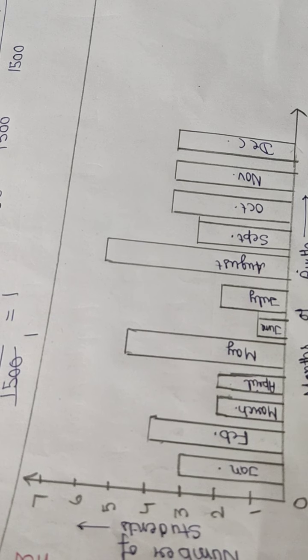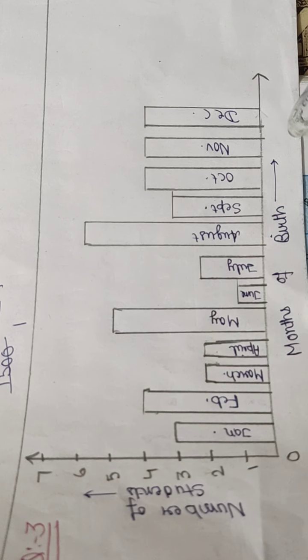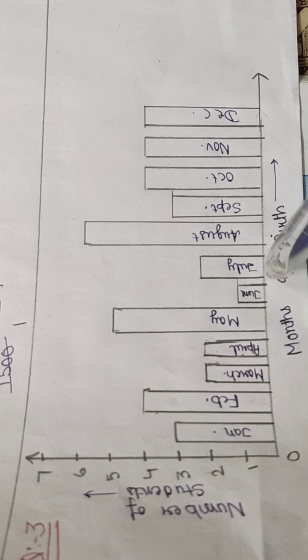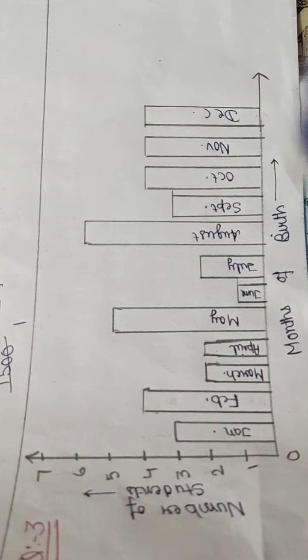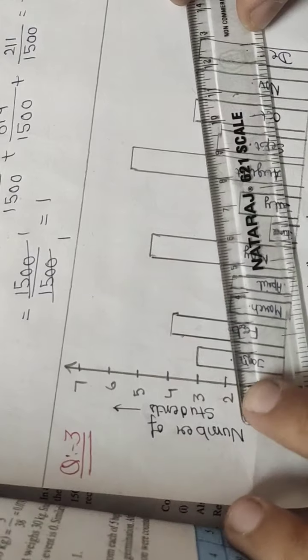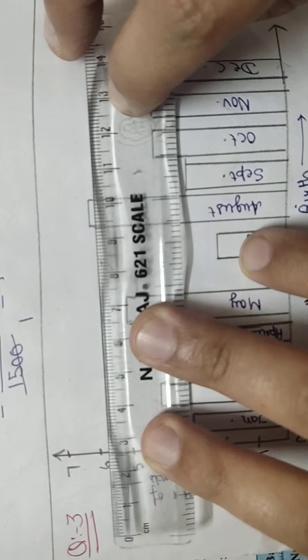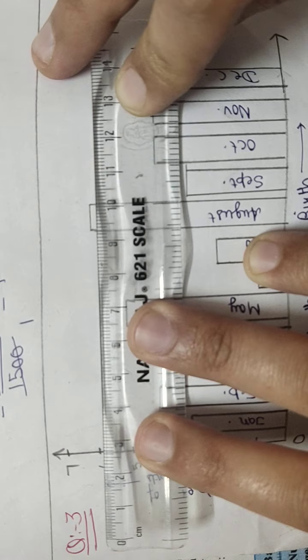This is your data. According to month-wise, January, February, March, April, May, June, July, August, September, October, November and December, on this side frequency is given. So you will check how many students were born in the month of August. So this is the August column. I will put the scale over here. So number of students are 6. See, the frequency of students is 6. So favorable cases are 6.